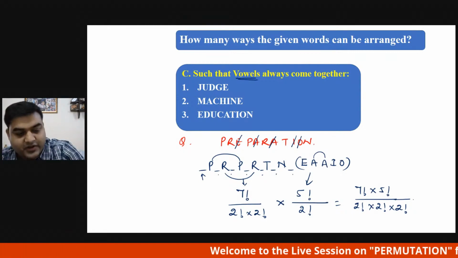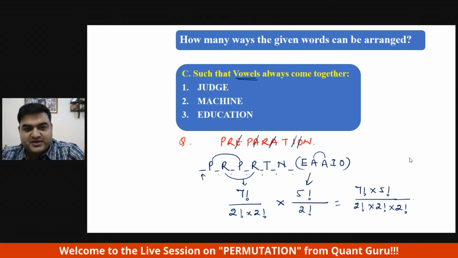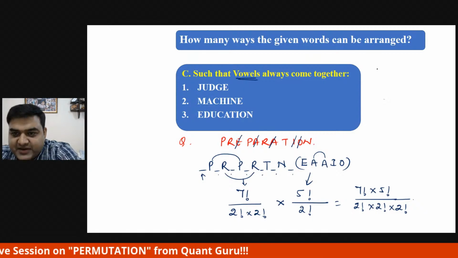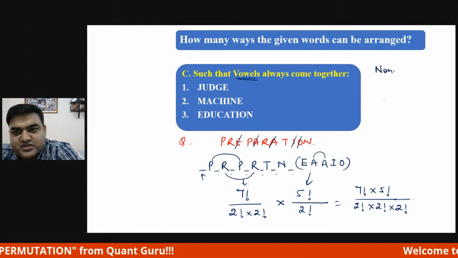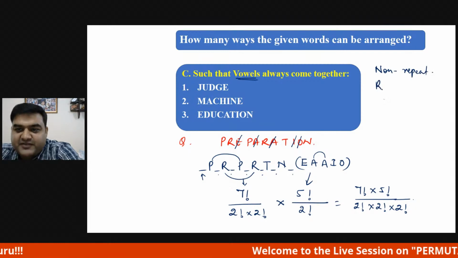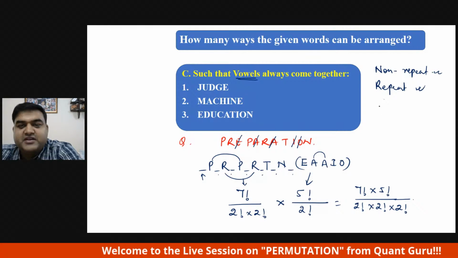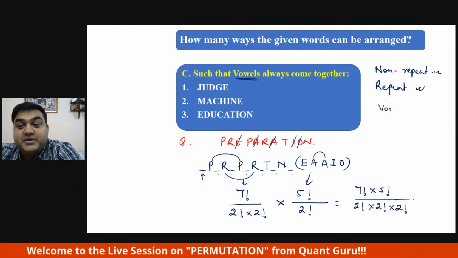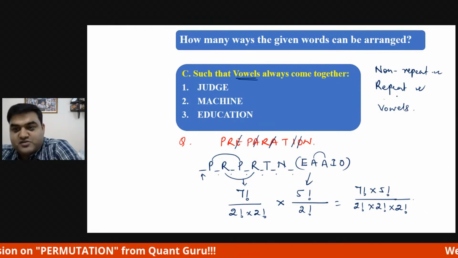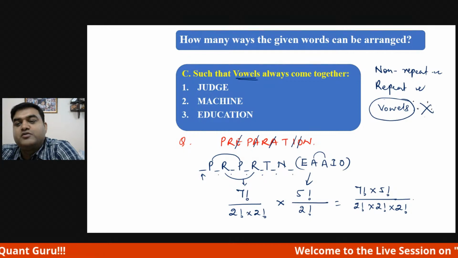Okay, wonderful. Now let's see another type, vowels. Hope you have understood. So what all have we done? One, we have done the non-repeated type, wherein no repetition was there. Then we did the repetitive type, where repetition was happening. Then we did where vowels come together. All vowels come together. What if this type of question is asked? This is very, very important. Okay, however you highlight it.